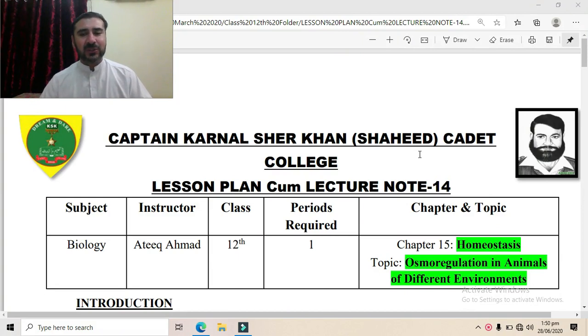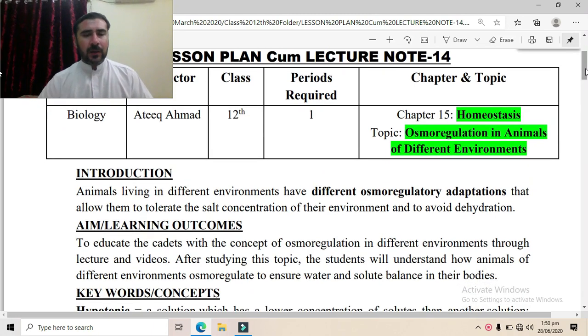Today we are going to study the topic osmoregulation in animals of different environments. Animals living in different types of environments have different osmoregulatory adaptations, which allow them to tolerate the salt concentration of their environment and to avoid dehydration.